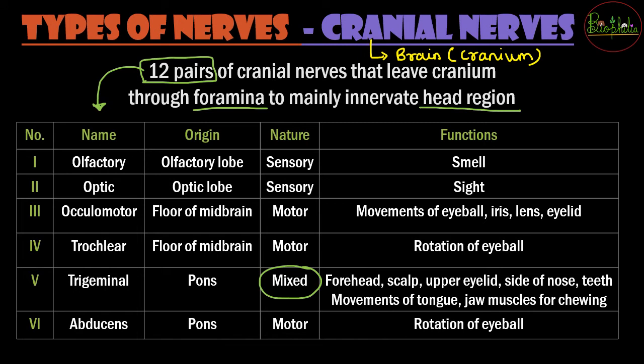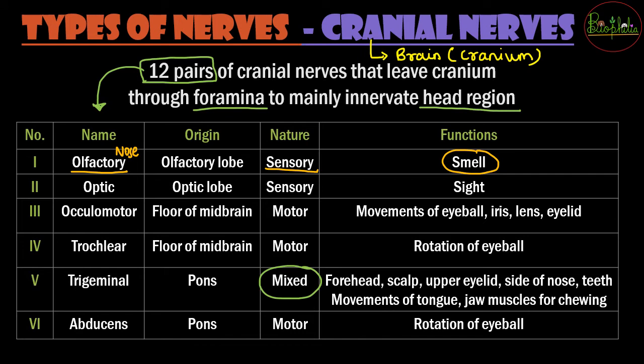The first cranial nerve, number 1, is named the olfactory nerve. Now olfactory is the term related to the nose. Nose hai, so what can you think of? The function is going to be smelling. Whatever sensory receptors are present in your nose are going to send signals to the CNS. अभी नोज तो कोई इफेक्ट नहीं करता है, it is just going to collect information. Collecting information is the work of a sensory nerve fiber. So the nature of this cranial nerve is going to be sensory.